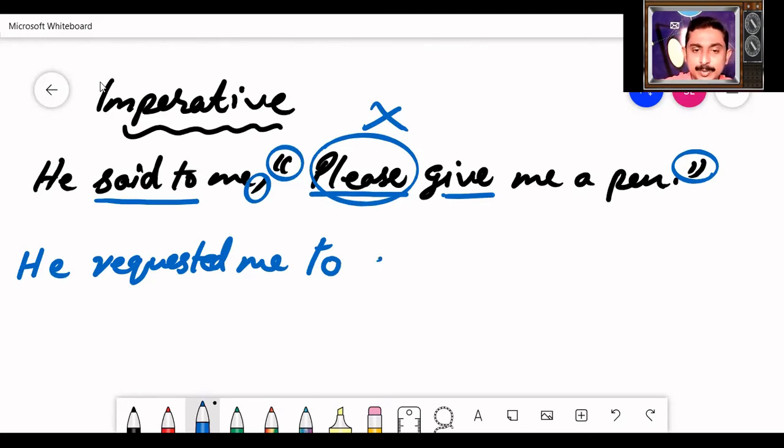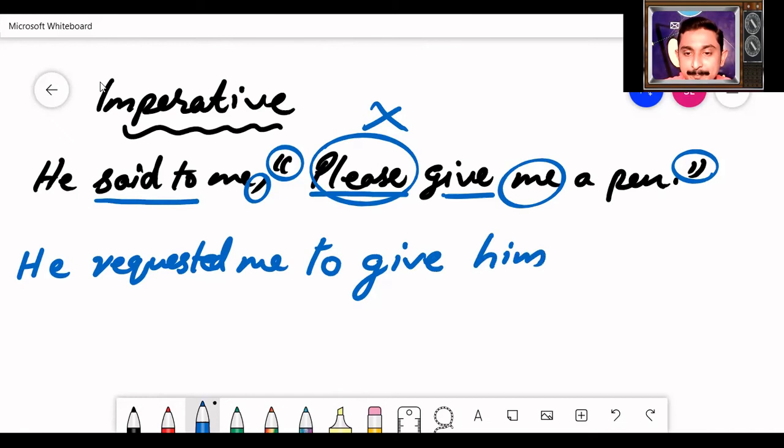He requested me to give me a pen. Who wants the pen? He wants the pen. So you need to write, he requested me to give him a pen. Is it clear? Let us make another example.